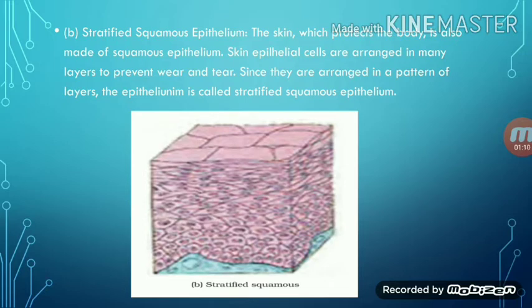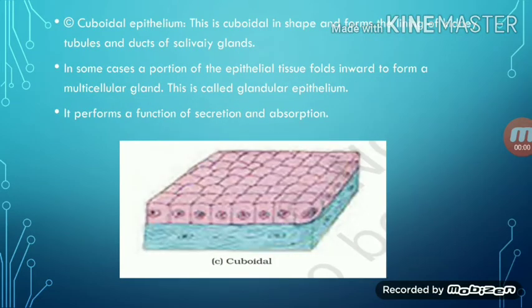Skin epithelial cells are arranged in many layers. Okay, just remember that epithelial cells are arranged in many layers to prevent wear and tear. Okay, and they are called stratified squamous epithelium. Next is the cuboidal epithelium. Okay, these are all types of epithelium tissues.